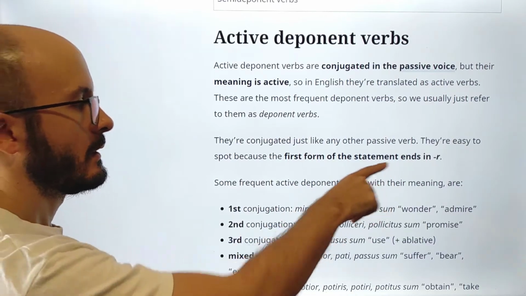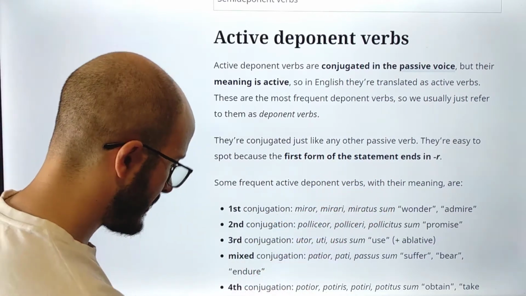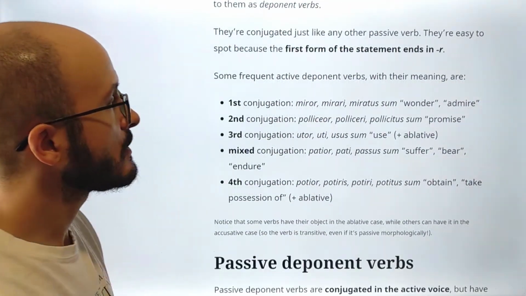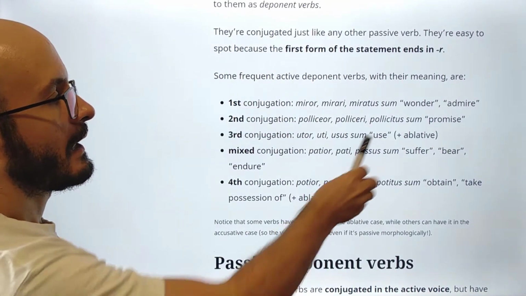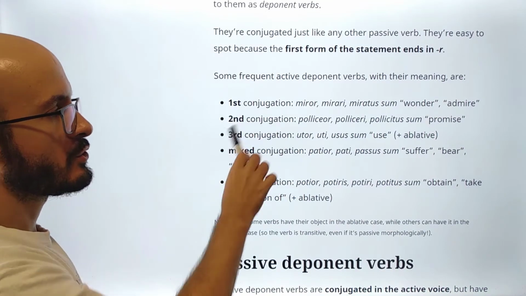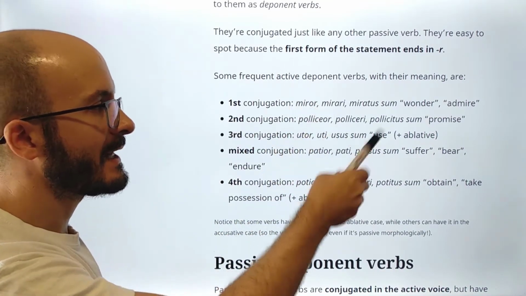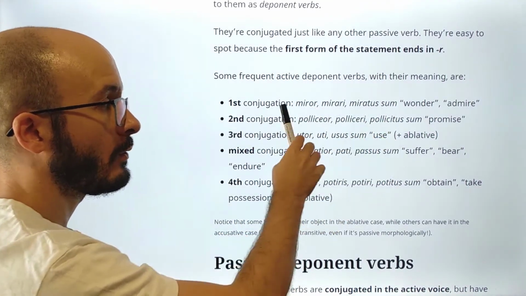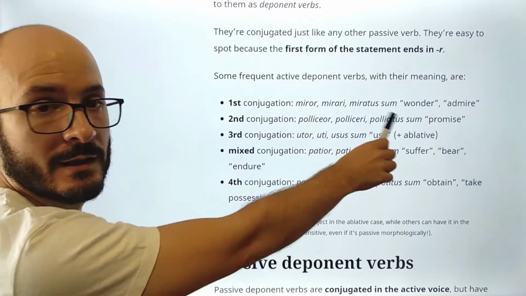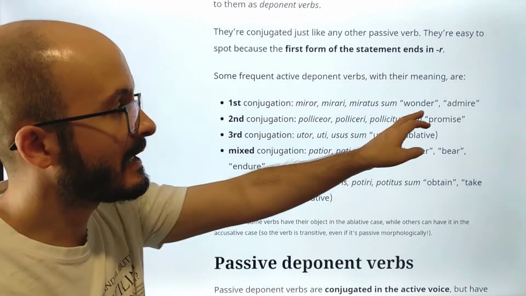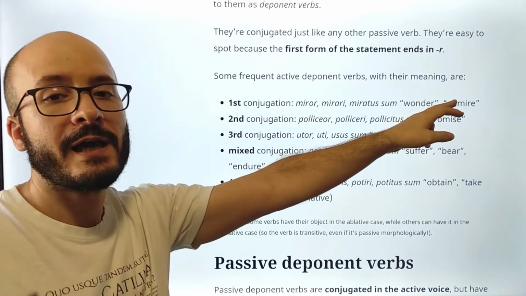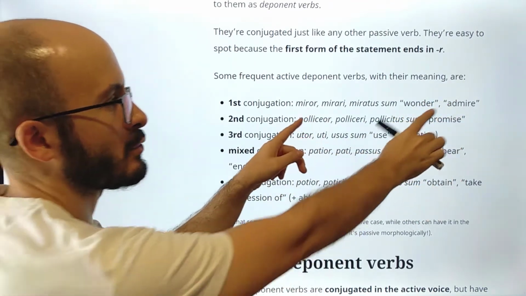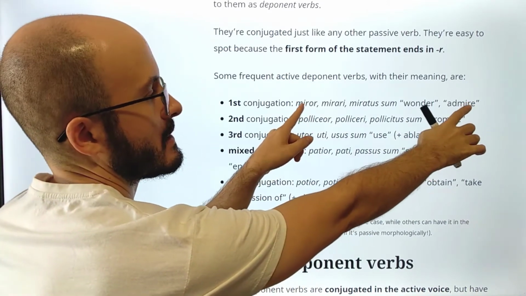So amor. So here we have examples of statements of some frequent active deponent verbs and the meaning. So for example, the first conjugation, we have miror, mirari, miratus sum. You see that the whole statement is passive, but then the meaning is active. Okay? So I wonder or I admire. You see that actually admire is the same root.